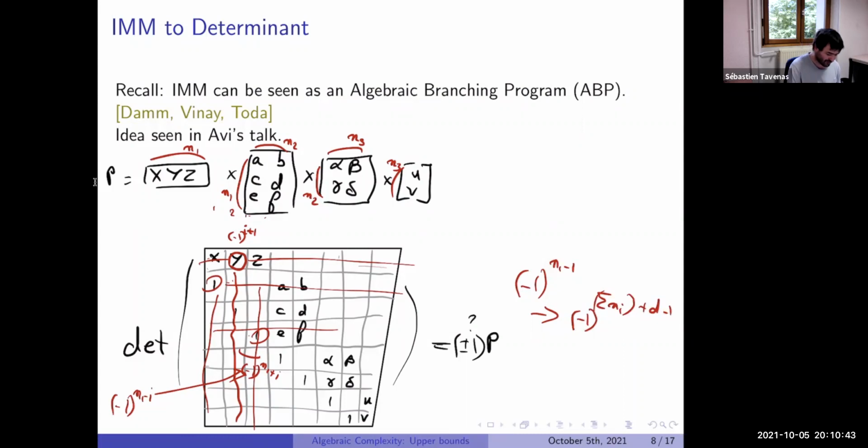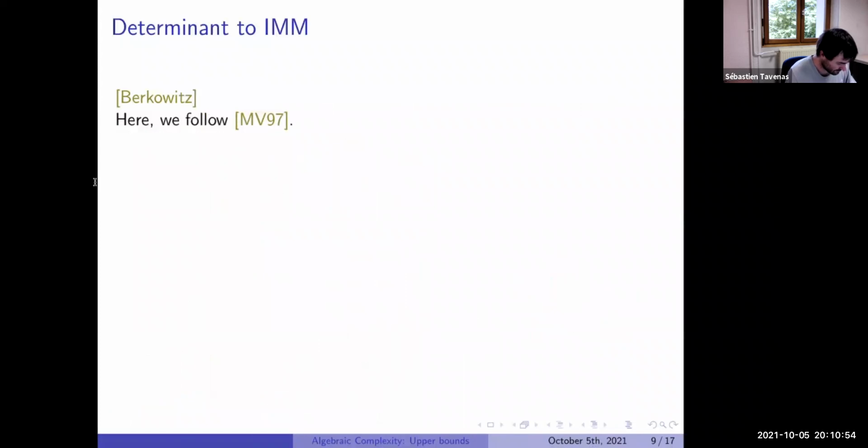To compute the product of matrices, you just put the matrices, put 1s on the diagonal below, and compute the determinant.